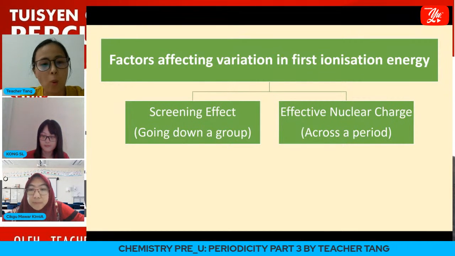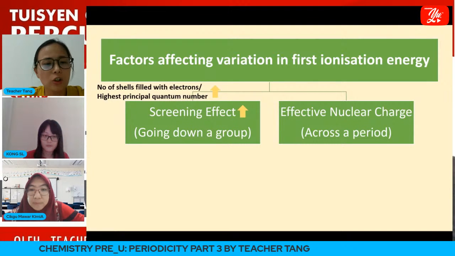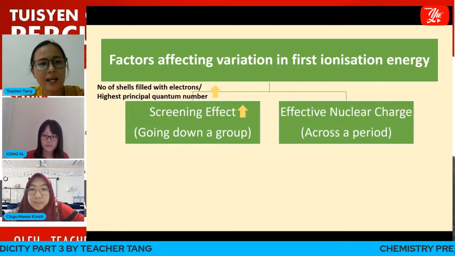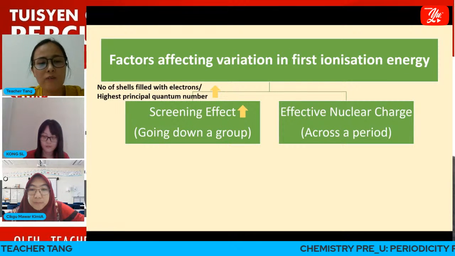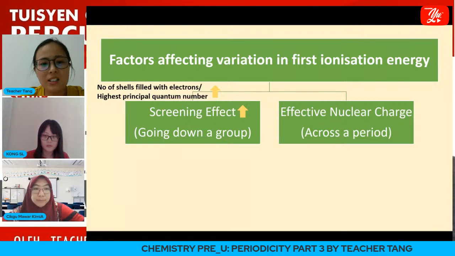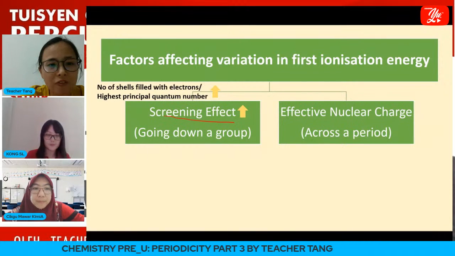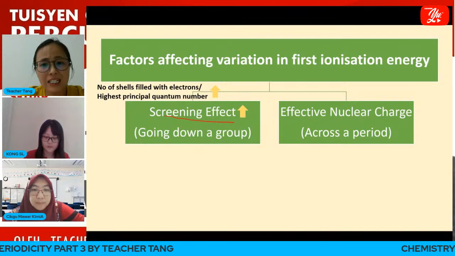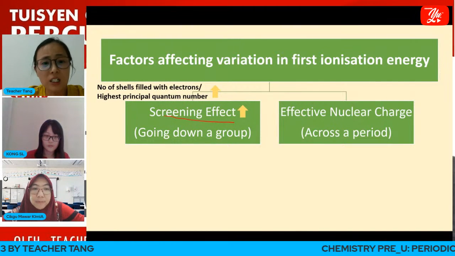Why? It is because, when going down the group, the number of shells filled with electrons for each element increases. This causes the screening effect to increase by a greater amount compared to the increase in nuclear charge.